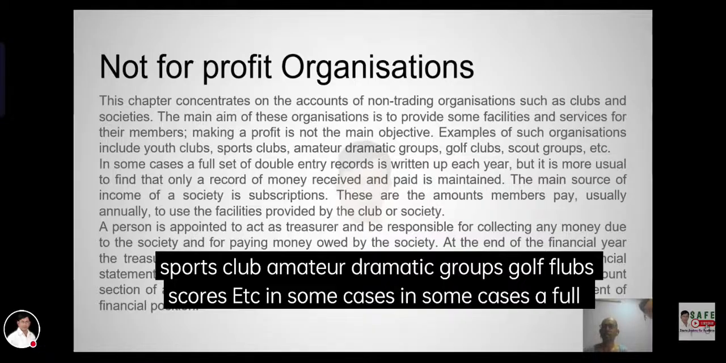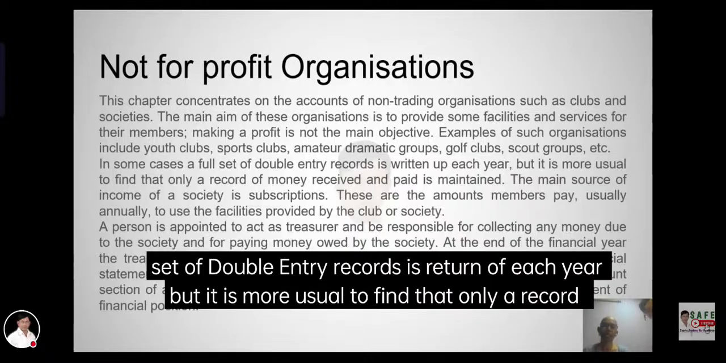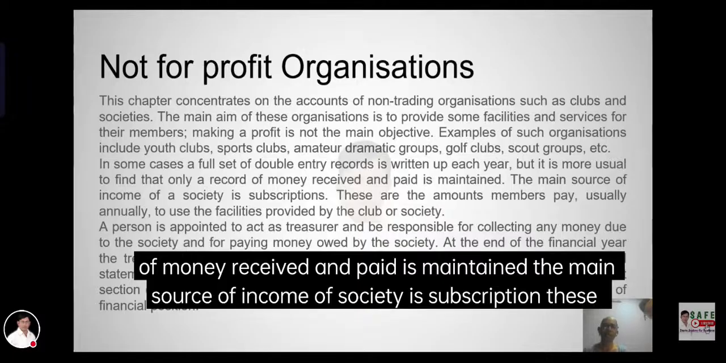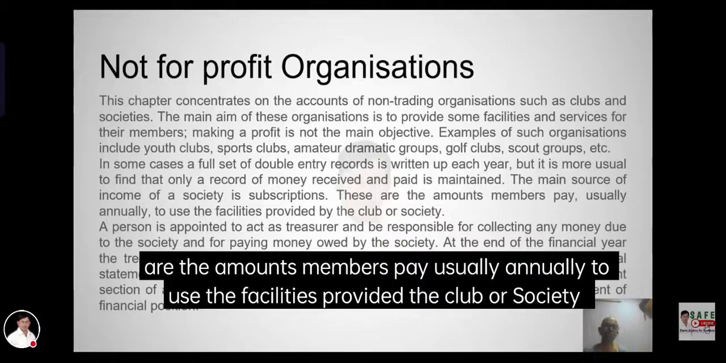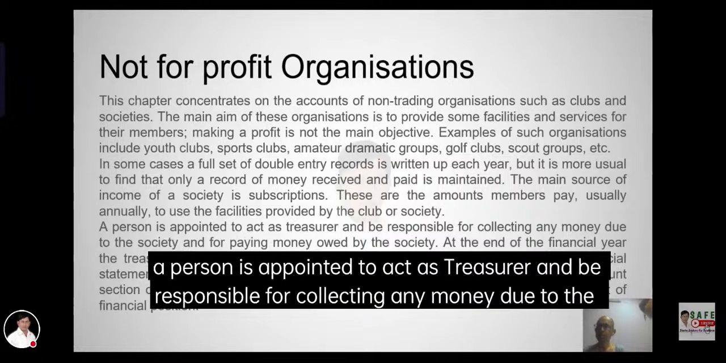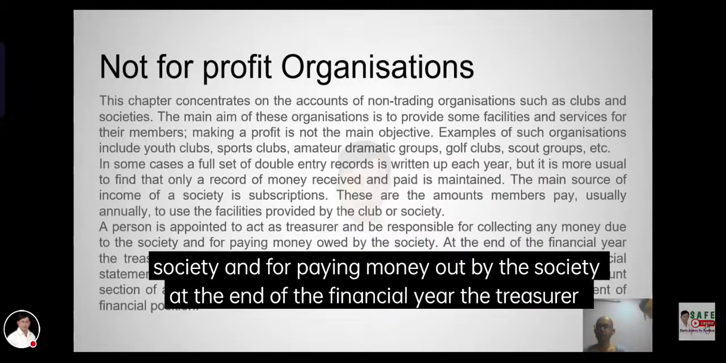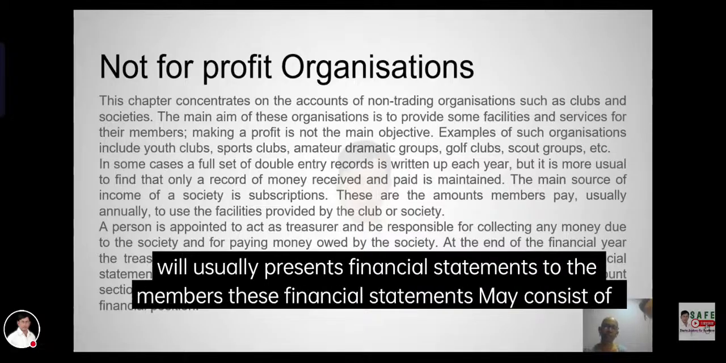In some cases, a full set of double entry records will not be kept each year, but it is easier to find the monthly record of money received and paid. The main source of income of a society is subscriptions. These are the amounts members pay, usually annually, to use the facilities provided by the club or society. A person is appointed to act as treasurer and is responsible for collecting and paying money on behalf of the society. At the end of the financial year, the treasurer will usually present financial statements to the members.